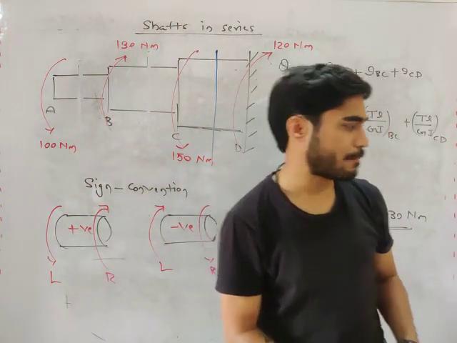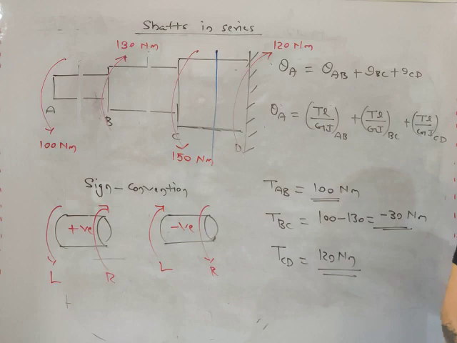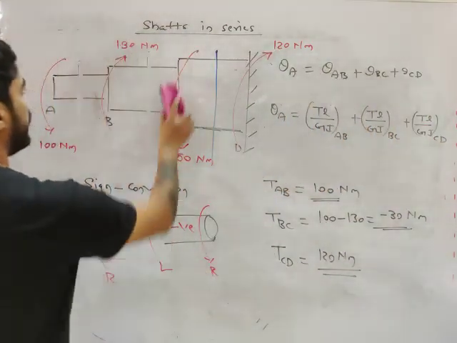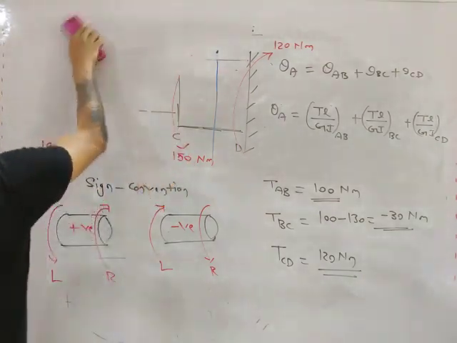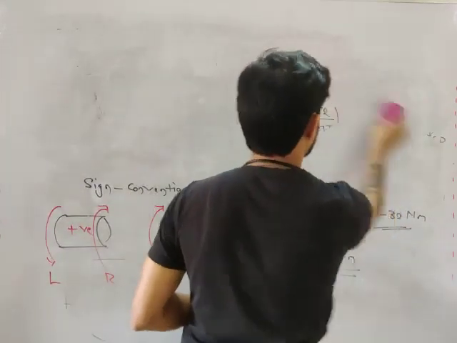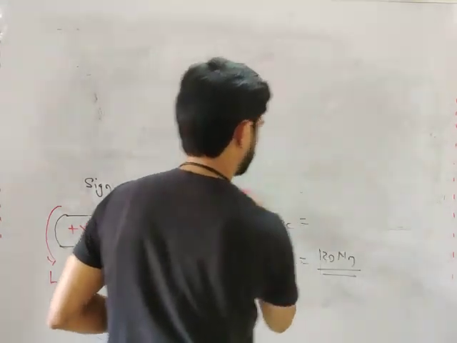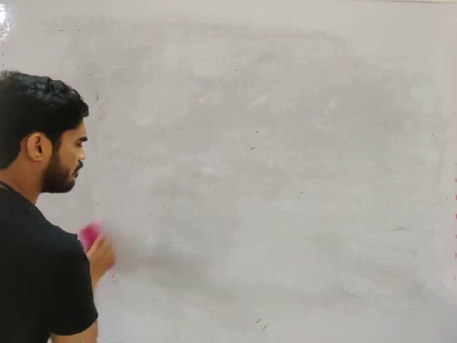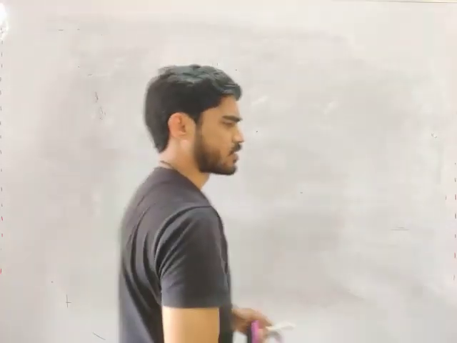We will solve some examples and then we will understand it better. So let's solve one very good example, based on shafts connected in series. You get very easy questions from shafts.